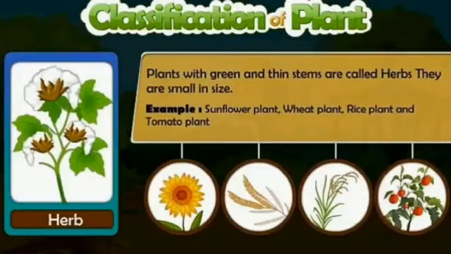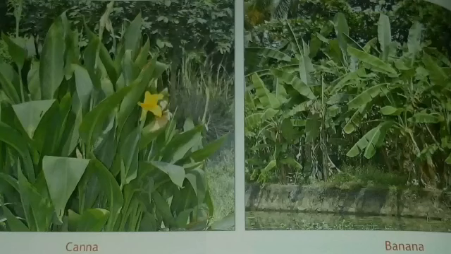Now the next type of plant is herbs. Herbs are very small plants. They are smaller than shrubs. Their stems are soft, thin and green in color. Most herbs live only for a few months. Now let us know some examples of herbs. Rice, wheat, tomato. These are examples of herbs. Some herbs like canna live for many years and some herbs like banana grow tall.